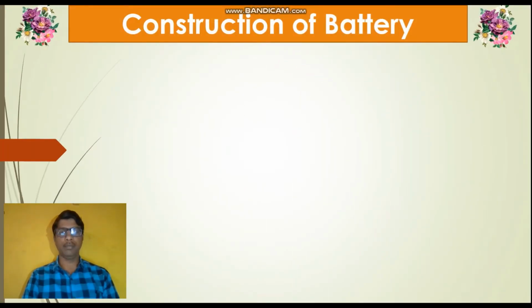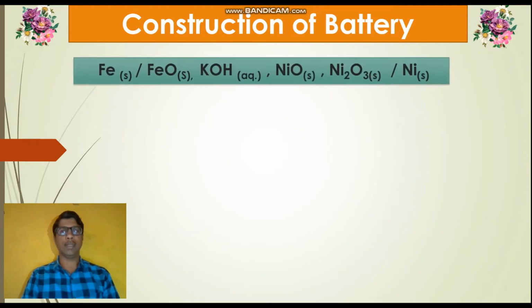Construction of battery. This is the representation of this alkaline storage battery. If you analyze the representation, we get three important parts: iron plates, which is anode, nickel with nickel oxide plates that are cathode, and 20 to 25% KOH as an electrolyte.